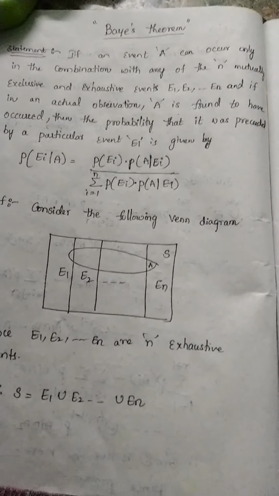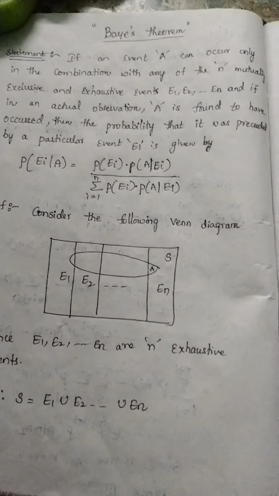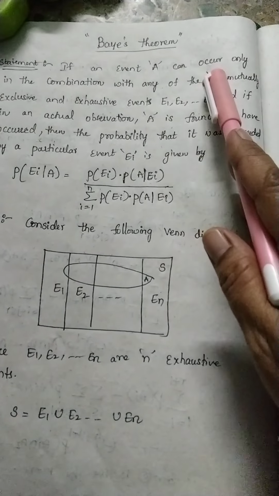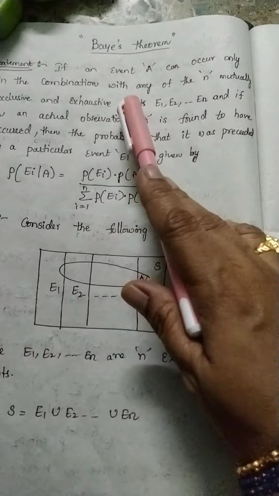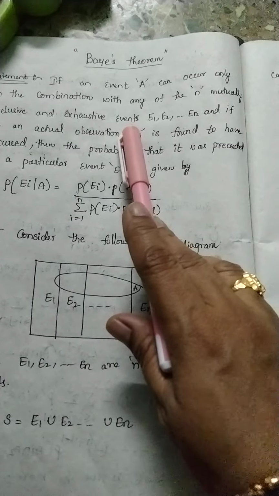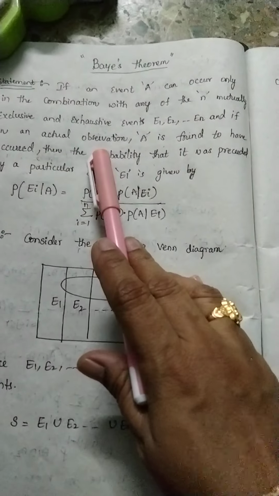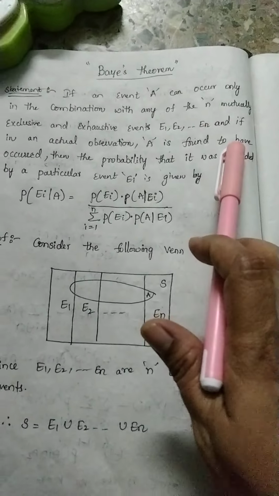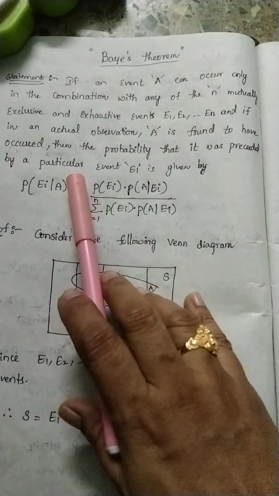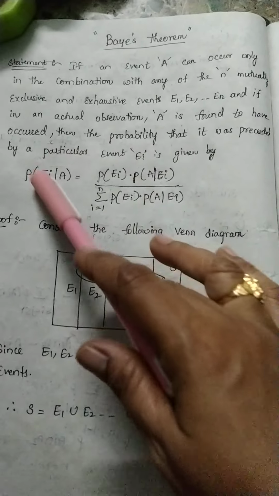The next important theorem in probability is Bayes theorem. I am going to explain the statement. That is, if an event A can occur only in combination with any of the n mutually exclusive and exhaustive events E1, E2 and so on up to En, and if in an actual observation A is found to have occurred, then the probability that it was preceded by a particular event Ei is given by the statement,